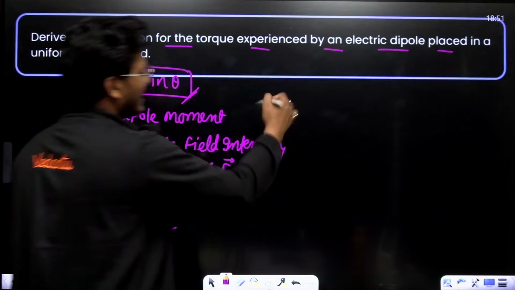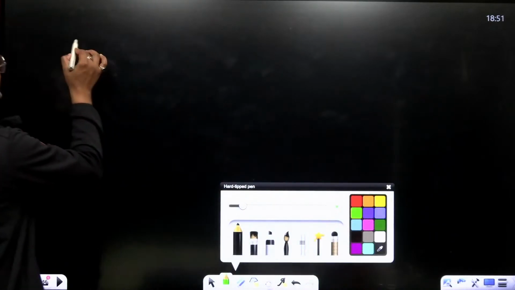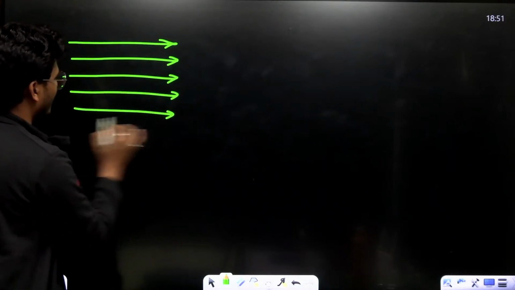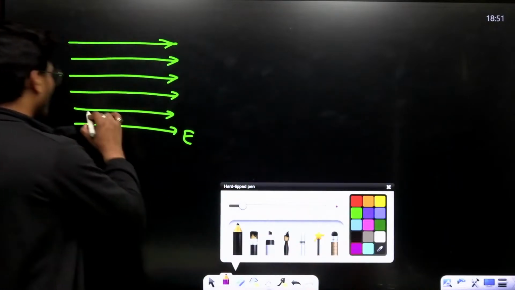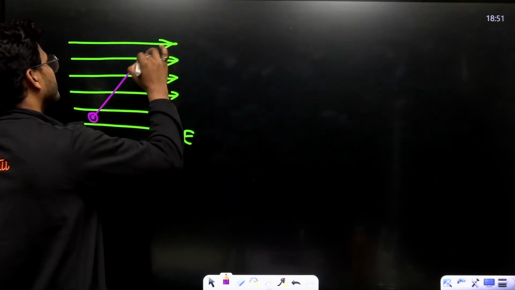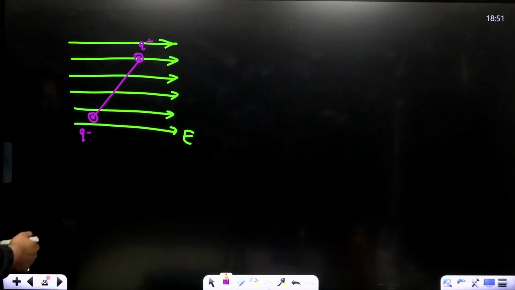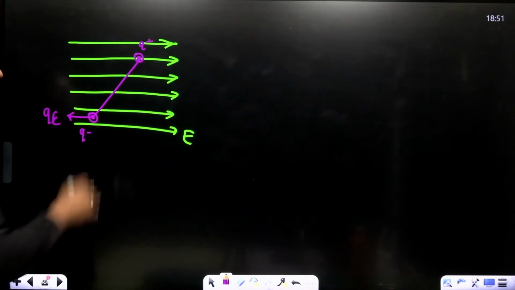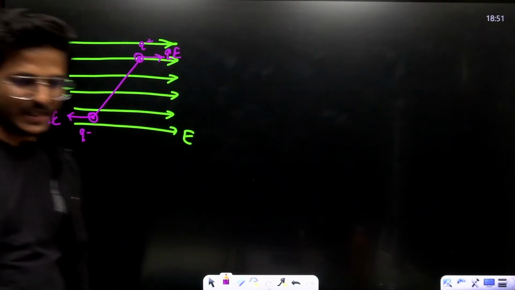Let's derive. Just consider a uniform electric field. I have a dipole here. This is the negative charge Q and this is the positive charge Q. The negative charge experiences a force QE opposite to the direction of the electric field, and the positive charge experiences QE in the direction of the electric field.